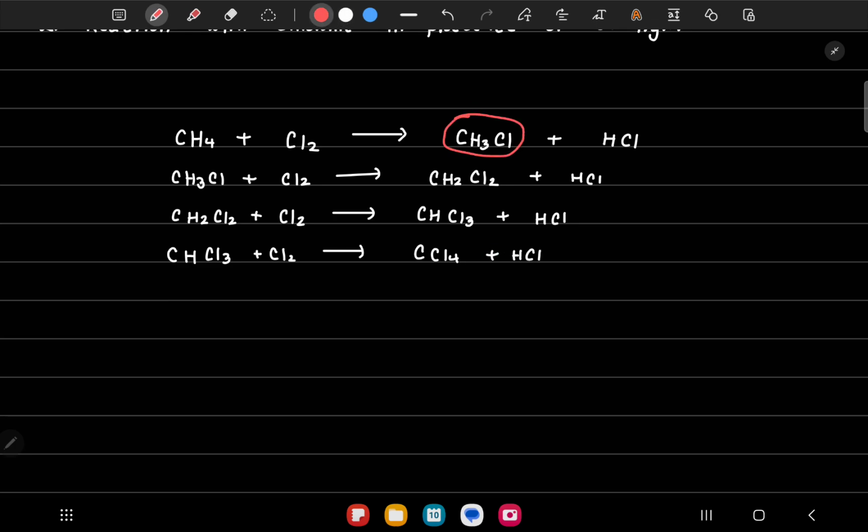The name of this over here is chloromethane. The name of the second one is dichloromethane. The di means there are two of them. We have two chlorine over here, so dichloro. The third one is trichloromethane.